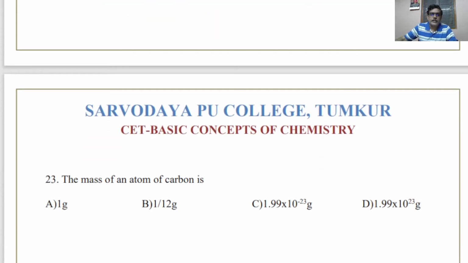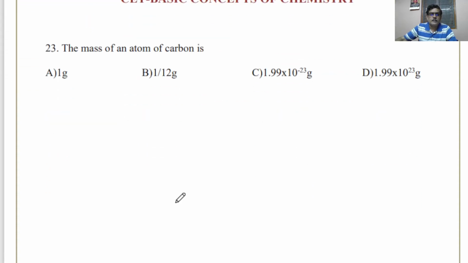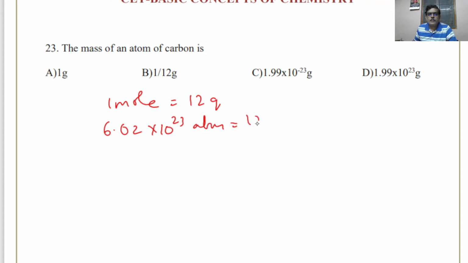Mass of an atom of carbon is, see, 1 mole of carbon weighs 12 gram, that means 6.02 into 10 to the power of 23 atoms weigh 12 gram.